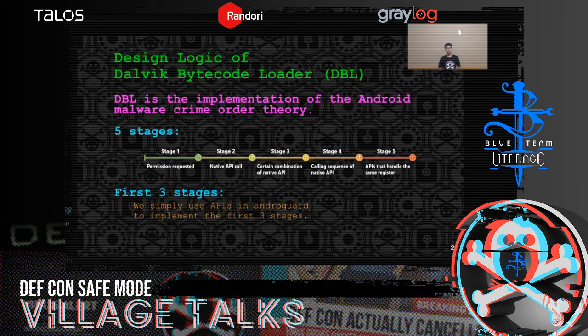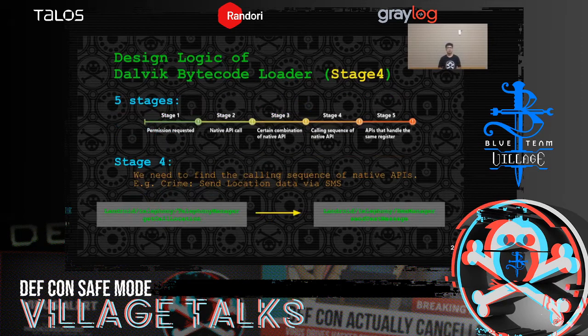Our Dalvik bytecode loader is actually the implementation of the Android malware crime order theory. We implement every stage of the theory. There are 5 stages. The first 3 stages are easy. We simply use APIs in another open source tool, Androguard, to implement the first 3 stages. As I just mentioned, the implementation of the first 3 stages is easy. But in stage 4, we need to do a little bit more.